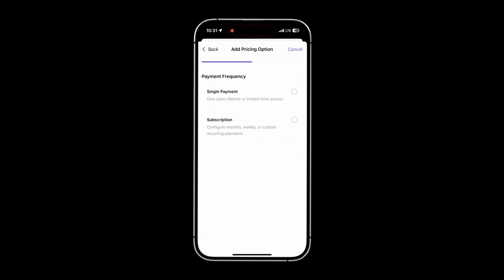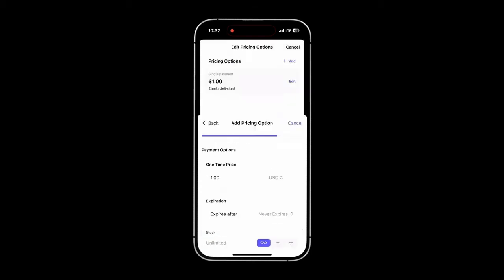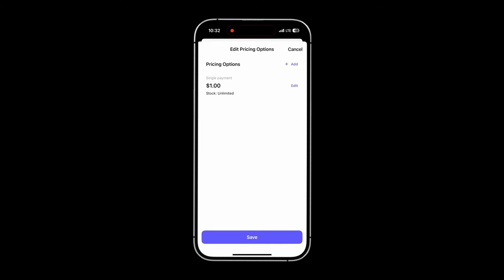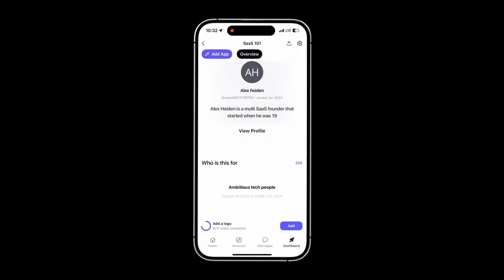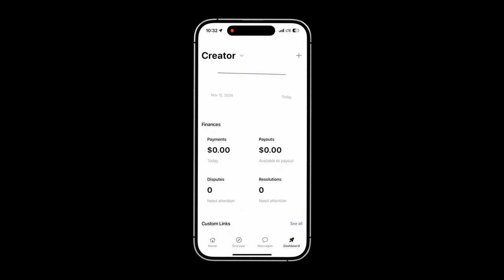Basically you can easily create payments inside of the WAP app, and you can do either a single payment or a subscription. If you do a single payment, you can just click this, put the price, let's say it's $1, set if it expires and the stock, and then done. It's as easy as that, and then that is created. It's very similar to creating a payment link in Stripe. WAP also offers financing through Klarna, Afterpay, and Affirm. And then you can also manage your finances inside of the WAP app.